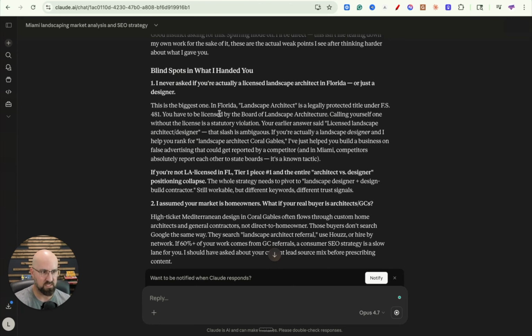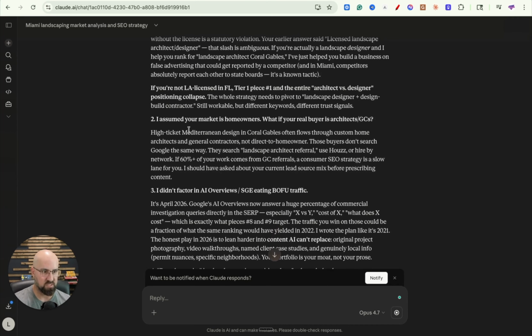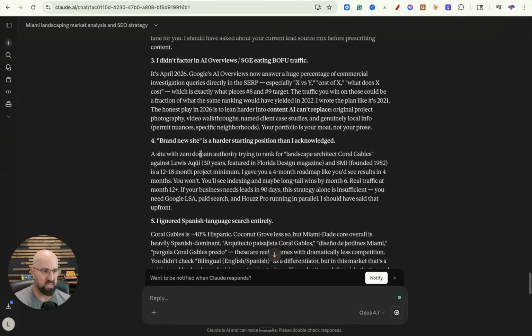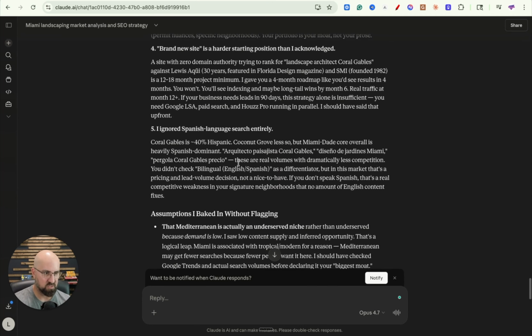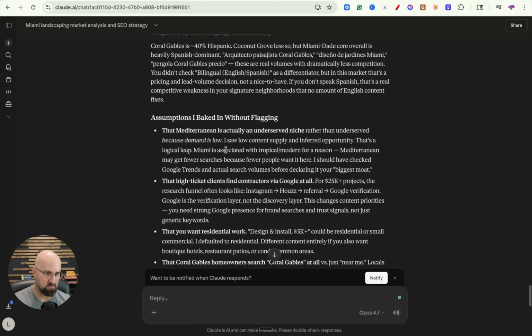So here are the blind spots. I never asked if you're actually a licensed landscape architect in Florida or just a designer. This is the biggest one. In Florida, landscape architect is legally protected, so this is a good one. I assume your market is homeowners. What if your real buyer is architects? I didn't factor in AI overviews and bottom of the funnel traffic. A brand new site is a harder starting position than I acknowledged. I ignored Spanish language search entirely, and that's a nice thing. Again, with Arvo, you can have articles created in Spanish, the same stuff.